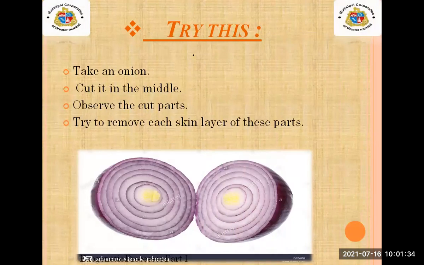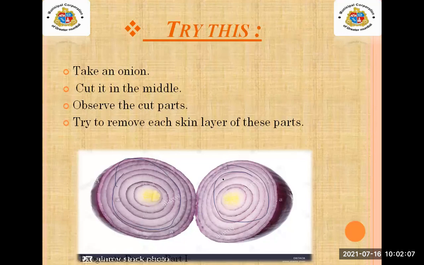You have to take an onion, cut it in the middle, observe the cut parts, and try to remove each skin layer of these parts. Most of the students have tried this. If we take the onion, we cut it in the middle and observe both cut parts. Here you can see the layers.